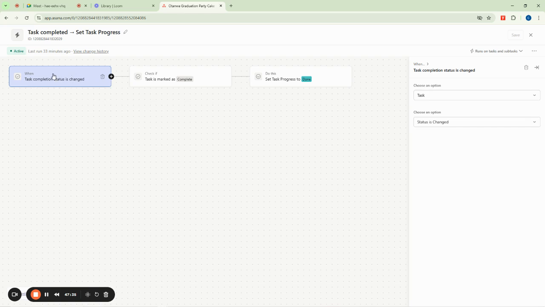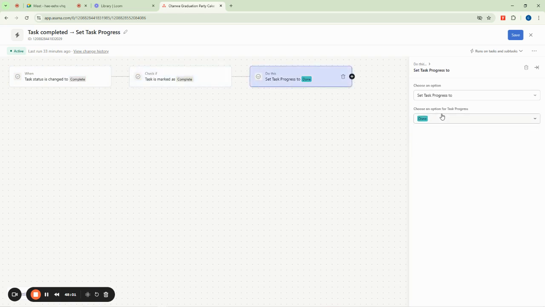If you click on the first one, and this when, you say task completion status is changed. Choose an option here. Now we can say, okay, when status changes to complete, do what? Check if it is complete and then do this. Move it to another place. You can actually do that from here.